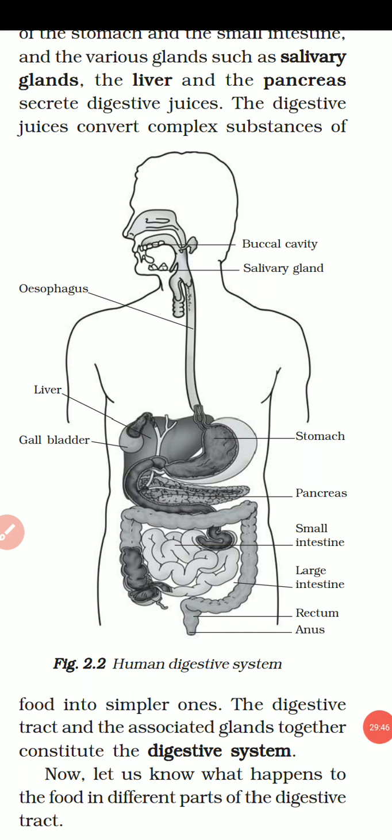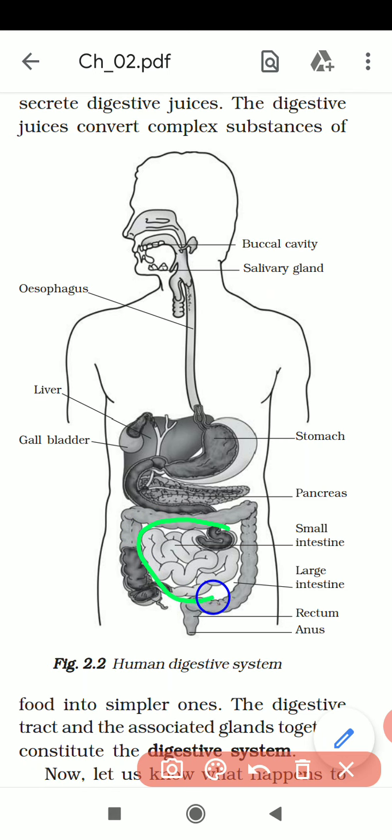Okay students, now recall what happens in the small intestine. Okay, look at this. This is the small intestine. Its length is 7.5 meters. What is the length? 7.5 meters. This much big, long tube is present inside our body in the alimentary canal, but it is just like a coil, so we can't imagine how big it is.